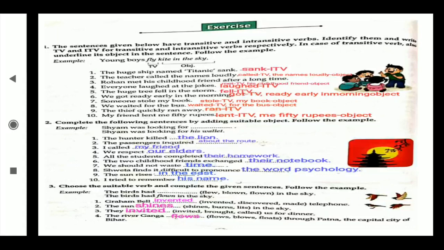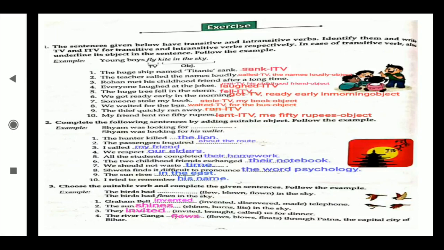Follow the example in the sentence. Young boys fly kite in the sky. Then fly is the transitive verb. Why is it the transitive verb? Because, what did he fly? We get that answer in the remaining part, the object. And what is the object? Kite in the sky. We don't want any adverb of the manner in which he has done it, but the thing on which the action's impact happens. If we get that thing as the answer in the remaining part, that verb is called a transitive verb. Now, the huge ship named Titanic sank. Now sank is the intransitive verb, because after sank we are not getting where or whom, nothing. That's why sank comes for the intransitive verb.